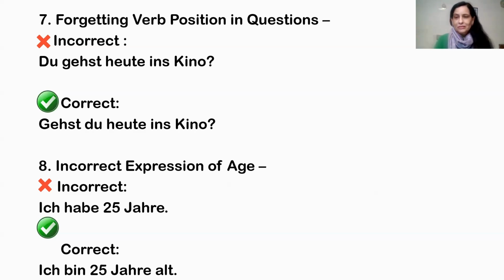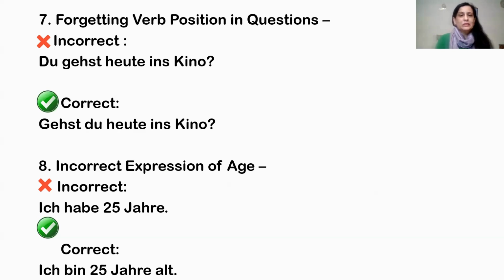Now, the eighth and last mistake is incorrect expression of age. Many students, in this Goethe B1 exam or in writing also, will write Ich habe 25 Jahre. That is wrong. The correct way is Ich bin 25 Jahre alt. I am 25 years old. Most of the students make this mistake, so the correct way is like this.